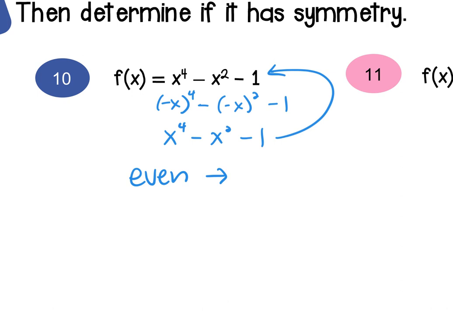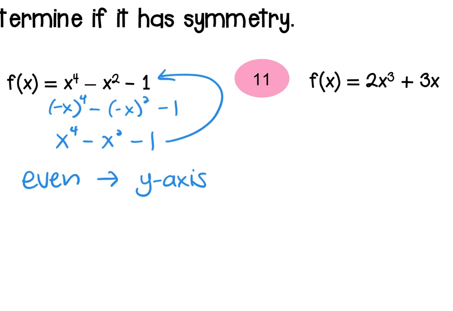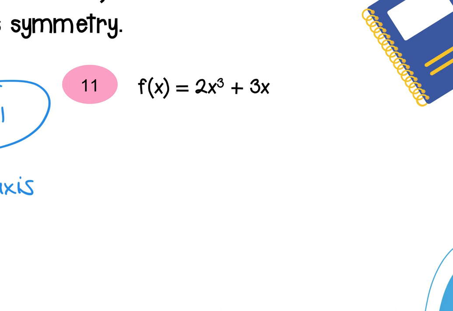Even means what kind of symmetry? The y-axis. Remember, odd is origin. They both start with O. Odd, origin, even, y-axis. There is no x-axis because it wouldn't be a function. There is x-axis symmetry in all graphing, but not with functions, which is what we're doing.